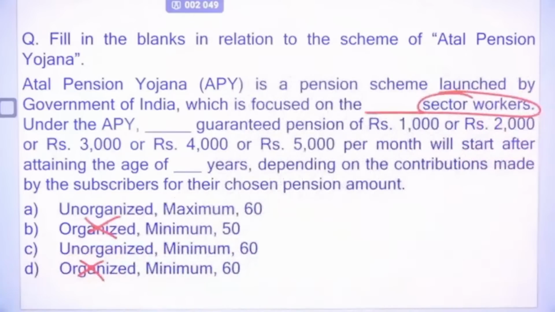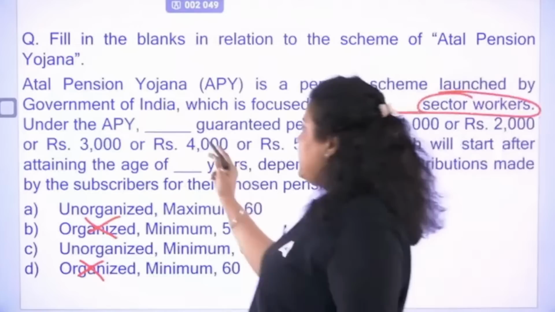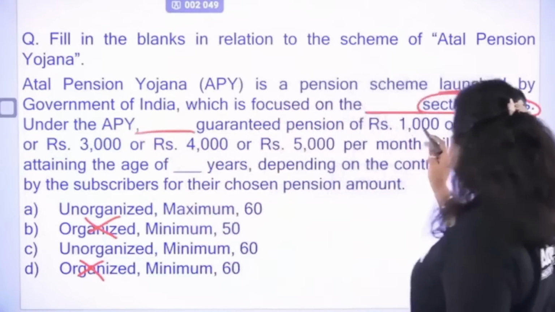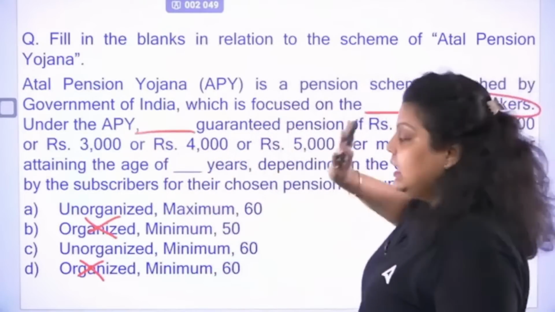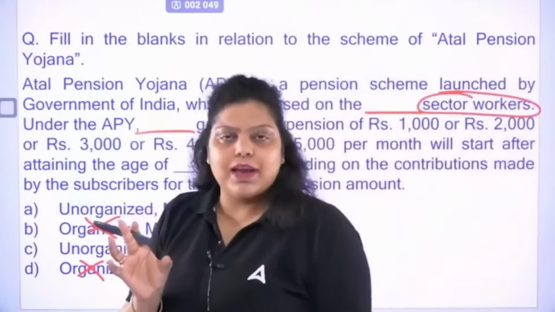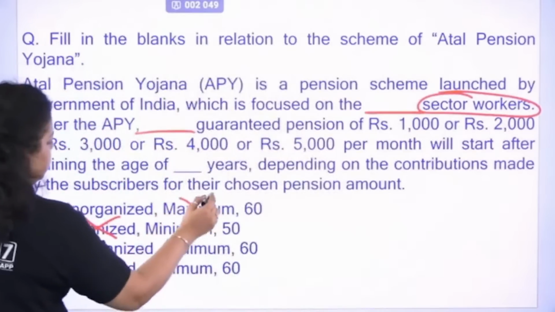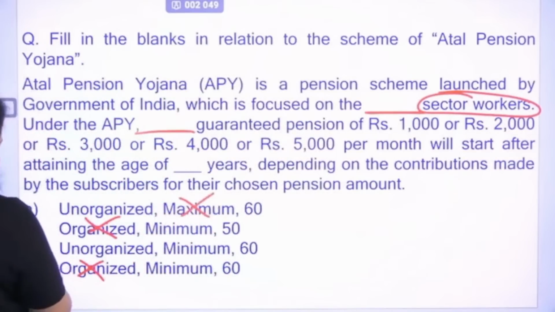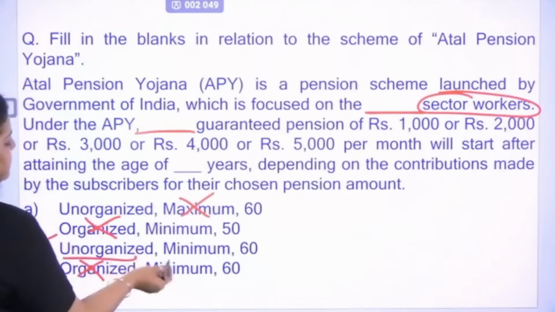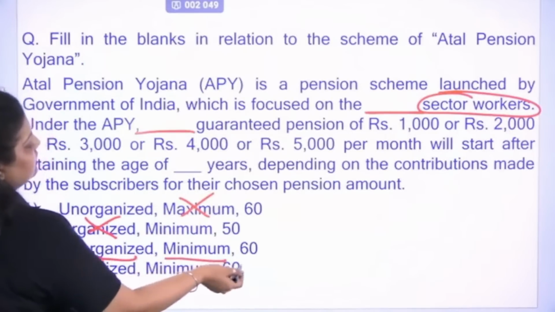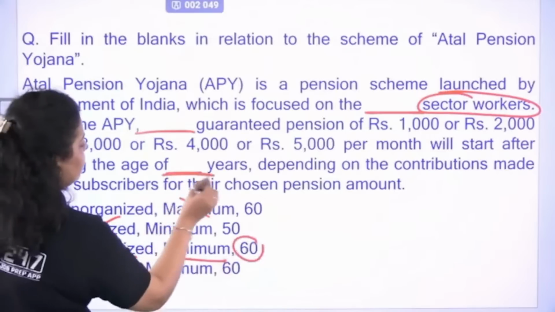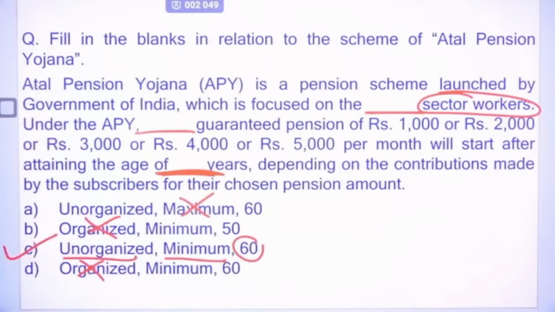Now, under the Atal Pension Yojana, dash guaranteed pension of 1, 2, 3, 4, 5. Is it a minimum 1000 pension or maximum 1000 pension? It's very obvious, minimum 1000. So A cannot be the right answer. So C will be the right answer. Unorganized sector worker, minimum pension of 1000, and it will be available after attaining the age of 60 years. So the right answer will be C option.